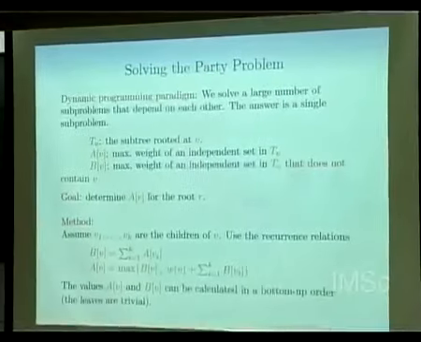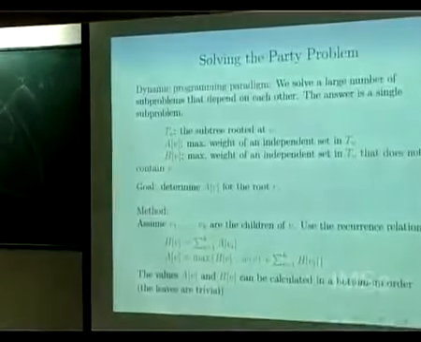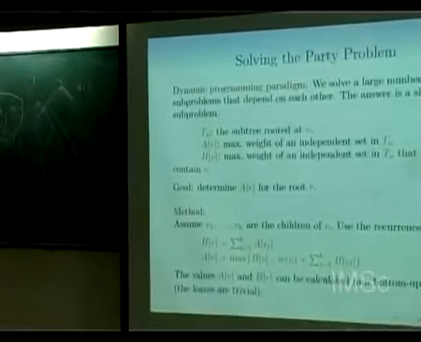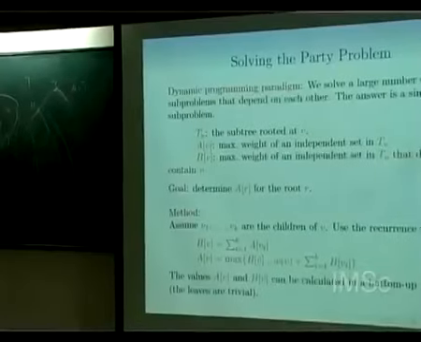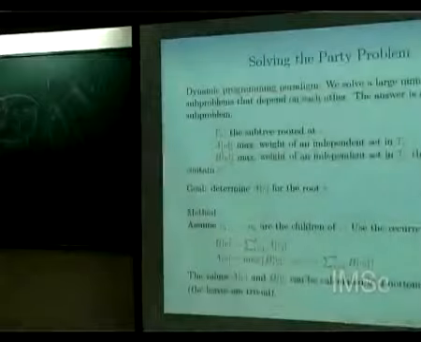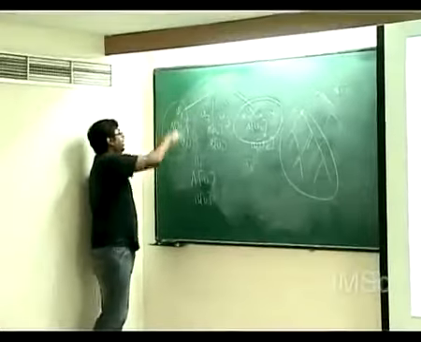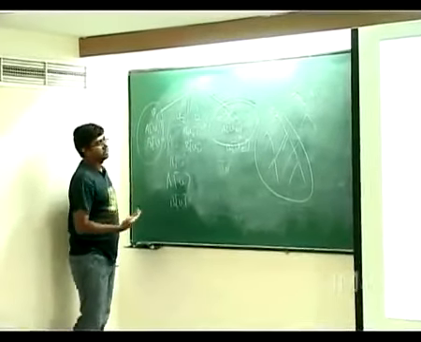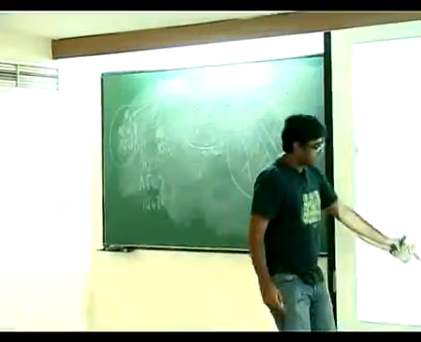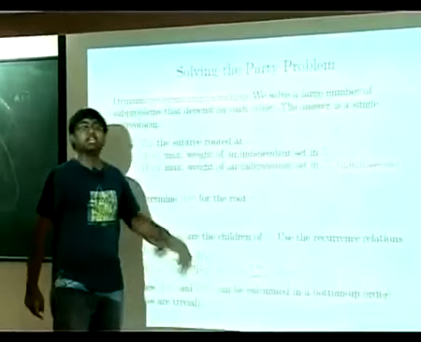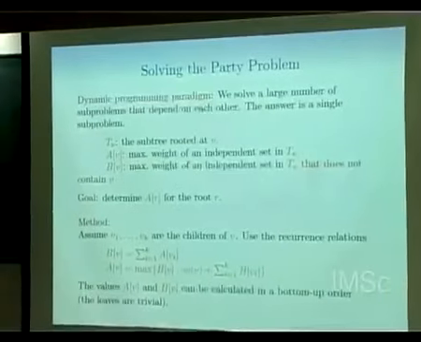But what else should we add? What was B of V1 storing? It was storing the maximum weight independent set in this subtree which does not contain V1. Now the point is, the moment you include V in your independent set, you cannot include any of these guys in your independent set. But that particular information is basically saying what is the maximum weight independent set here which does not contain V1, what is the maximum weight independent set here which does not contain V2, which we have already stored in B's. So what is A of V? It is the max of the value without V, which is B of V, and if it contains V, then W of V plus summation i equal to 1 to k B of Vi, right?